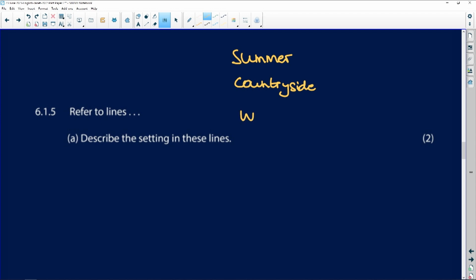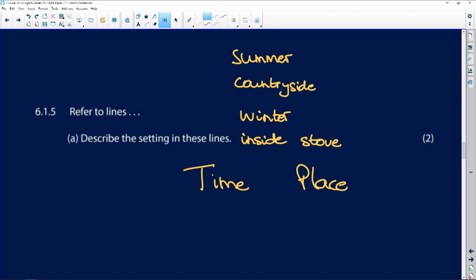And the second stanza is winter, and this is inside because we're told that there is a stove and we're hearing the cricket sound from the stove. So that's really easy. Remember again, time and place. Go through your poems, look for setting, as if you were dealing with a narrative text.